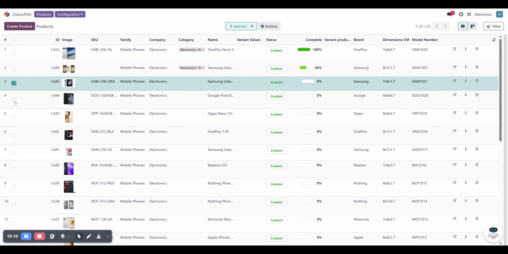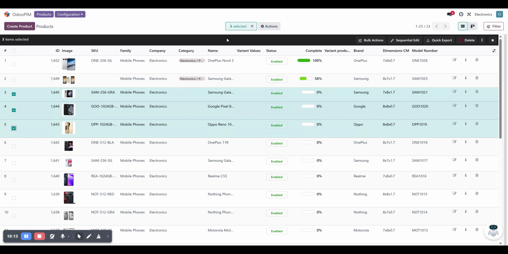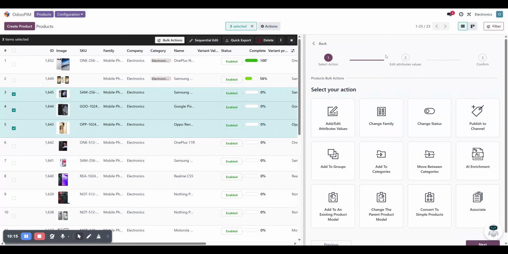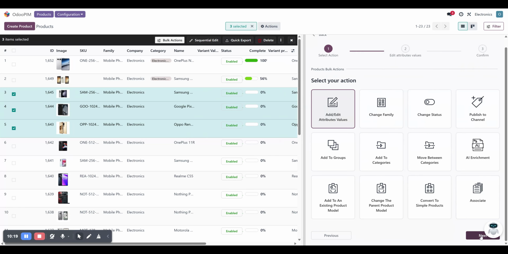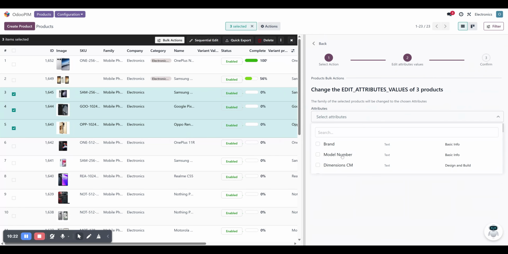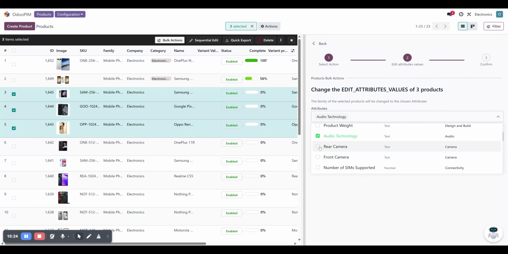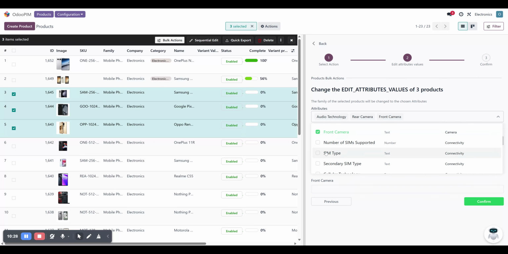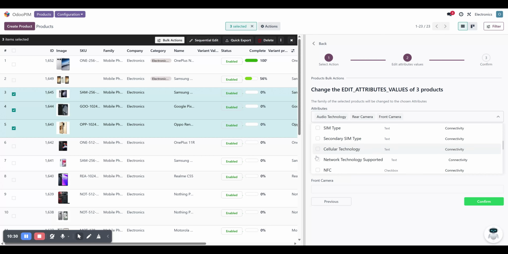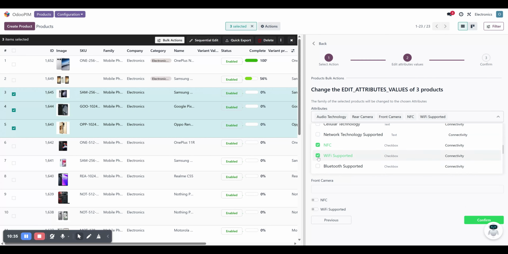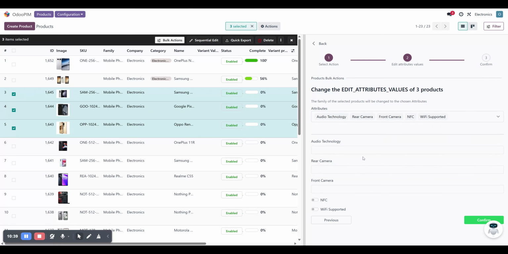Similar to that, you can use these bulk edit options to enrich the product as well. Let's say you want to map it with various attributes associated with this product. You can map it to audio technology, rear camera specification, front camera specification, and what type of NFC, whether NFC is enabled, Wi-Fi is enabled. Likewise you can choose a number of attributes, and then start typing what kind of information you want.